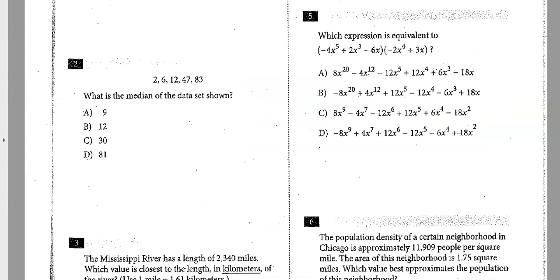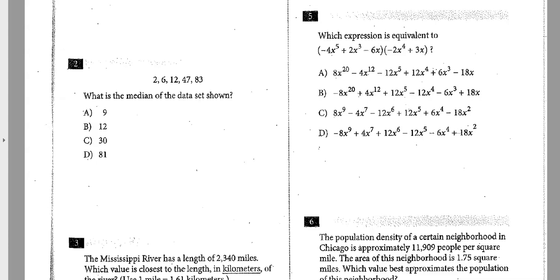Number 5 says, which is equivalent to this big old expression. Now this is a monster, man. This is a trinomial times a binomial. So a 3 times 2, you're going to have 6 pieces. But do I really need to do all that? Let's go through here and just look.